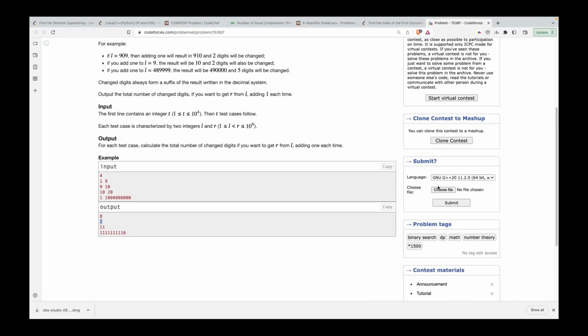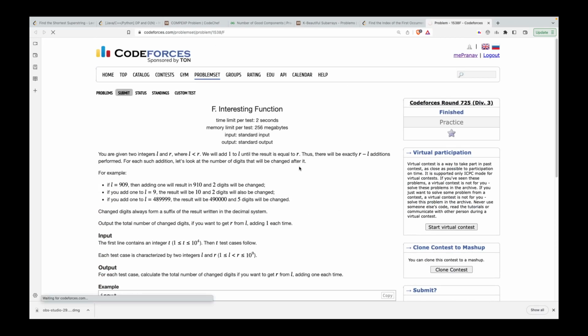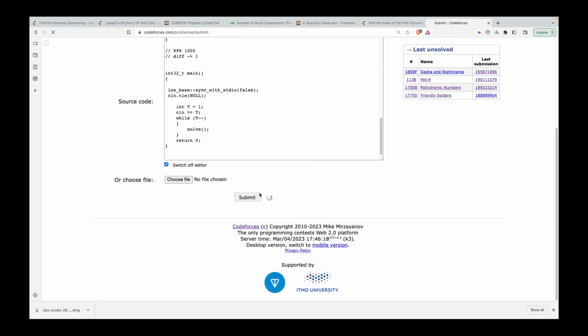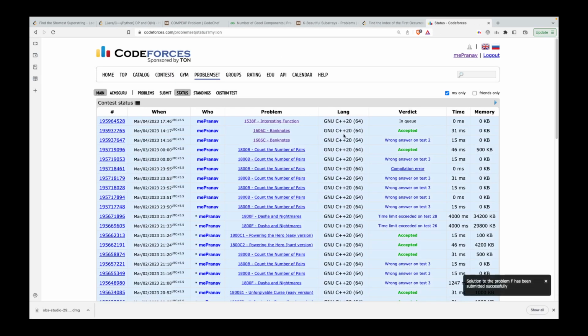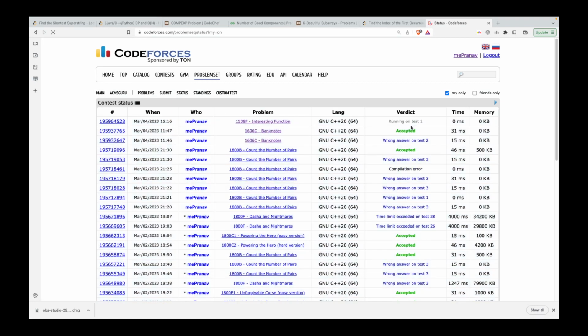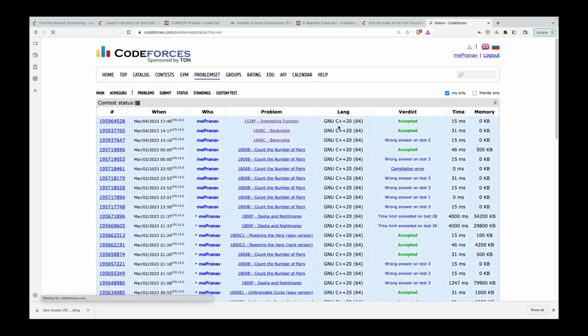Okay, let's just try this solution. Submit, paste. Okay, you can see this is the AC. It got accepted. So even the F problem of Div 3 was so easy if you are good with basic mathematics, right? Had you gone through the solution of a DP problem or made it a binary search problem, eventually you would have been able to solve it, but it would have been somewhat tough. So understanding how easily you can solve a problem makes a lot of difference in CP, where time is a crucial factor.